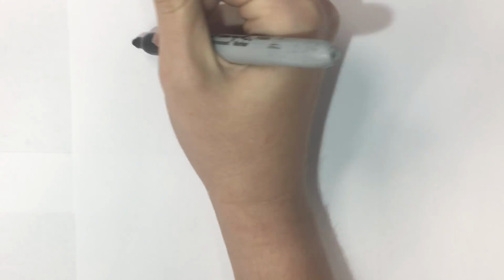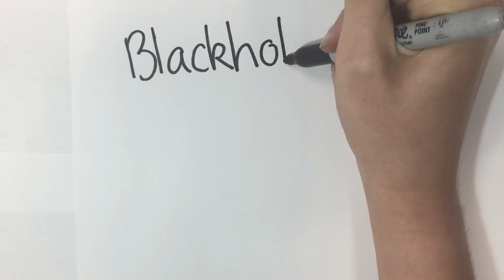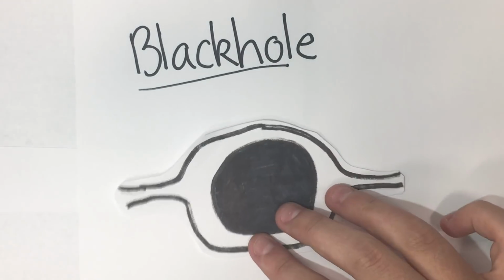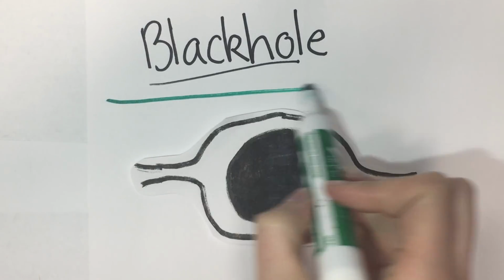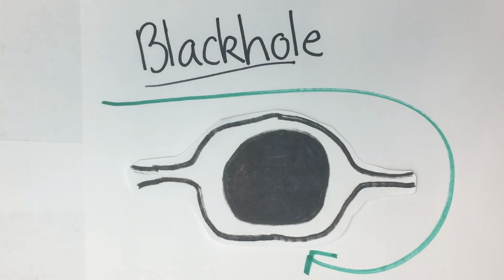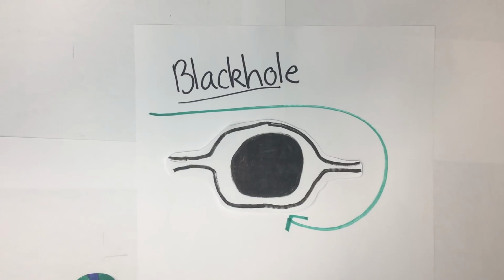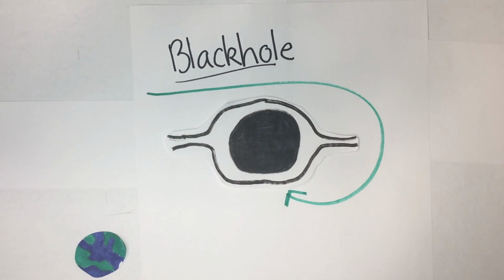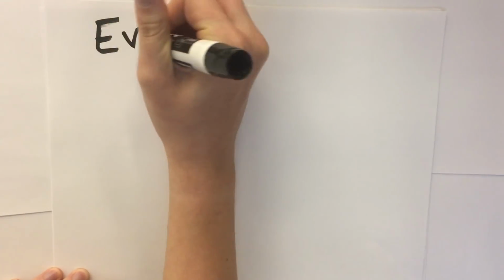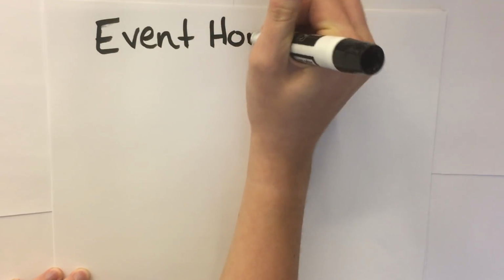As you might have heard, nothing can escape the enormous pull of a black hole, not even the fastest thing in the universe, light. A ray of light traveling near a black hole bends and falls into it, so technically we cannot see a black hole from Earth since it sucks in all the light. But Hawking predicted something astonishing. He said that some particles escape the pull of a black hole. This escape of particles is known as Hawking radiation. The boundary line around a black hole beyond which nothing can escape is called an event horizon.